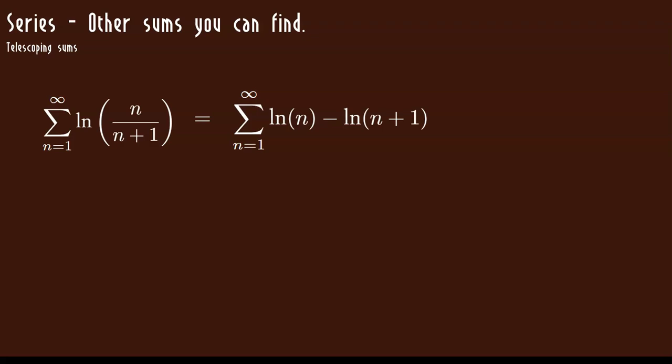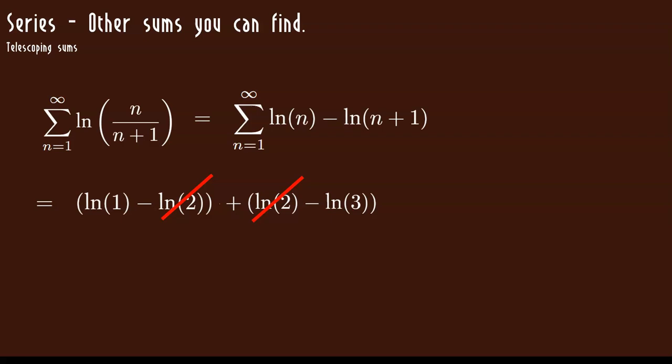Okay. So let's write out the first term of this. If n equals 1, I have natural log of 1 minus natural log of 2. Now if n equals 2, let's do the next term. I have natural log of 2 minus natural log of 3. Notice I have a negative natural log of 2 and a positive natural log of 2. They'll cancel. Let's do the next term. I've got plus natural log of 3 minus natural log of 4.